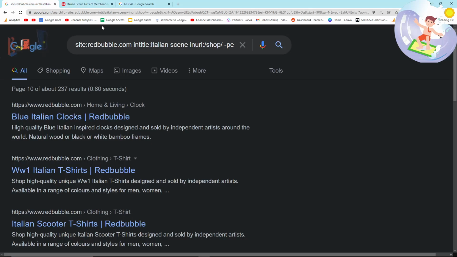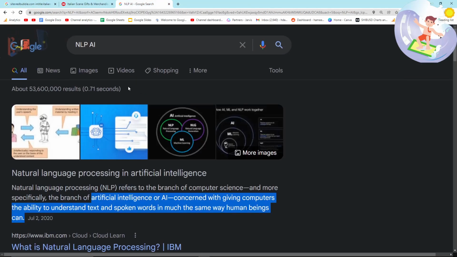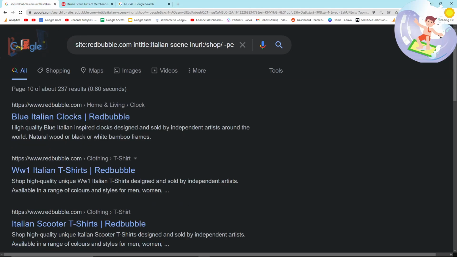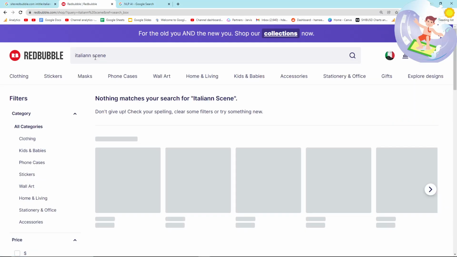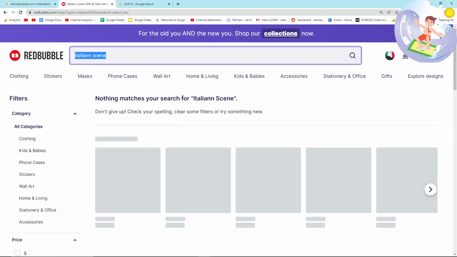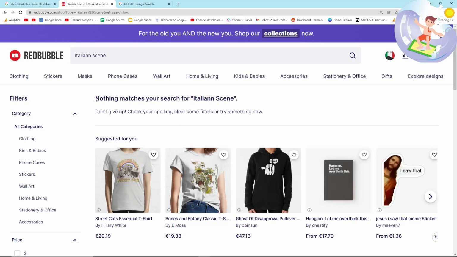And yeah, remember that Google uses NLP, so it gives you synonyms, and Redbubble does not use synonyms. Even if you do a slight spelling mistake, Redbubble just takes it literally, okay? So you can see here it says nothing matches your search for Italian scene. If you want to see some really cool information about nothing matches your search for and being able to put this into a search operator,